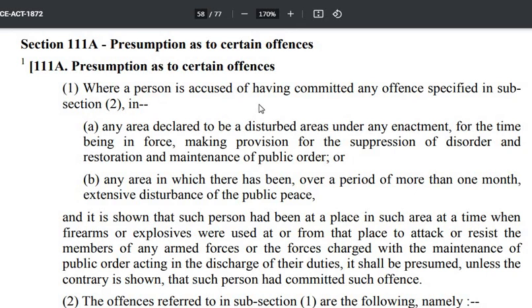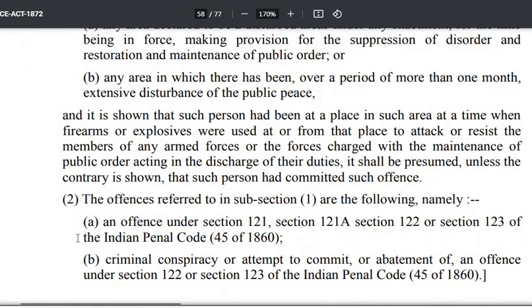Where a person is accused of having committed any offense specified in subsection 2. What subsection 2 says? The offenses referred to in subsection 1 are the following, namely an offense under section 121, 121A, 122 or 123 of the IPC, criminal conspiracy or attempt to commit or abetment of an offense under 122, 123 of IPC. So waging war, etc. That kind of offenses they are talking about.